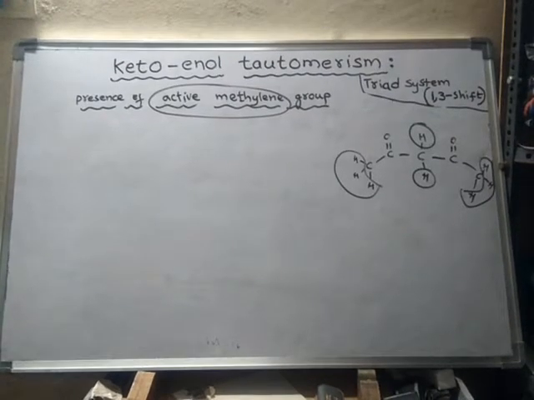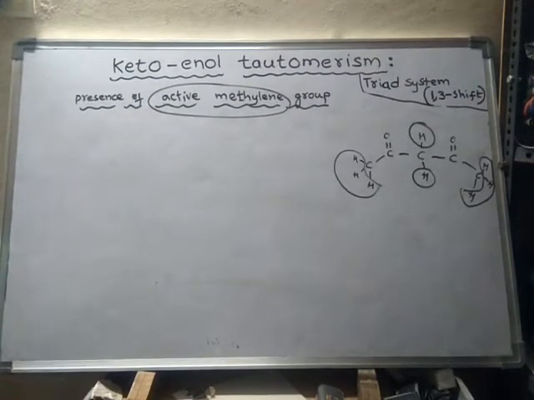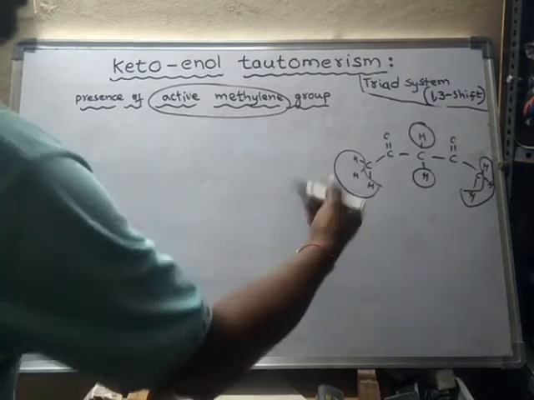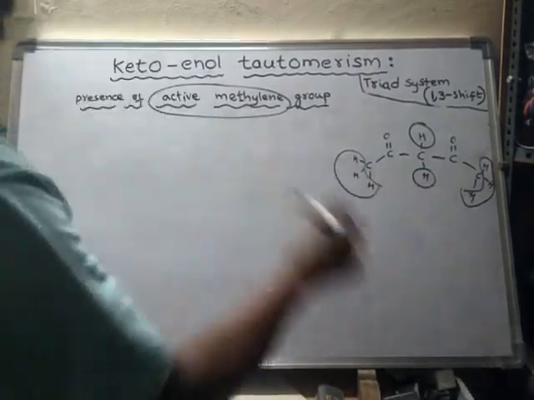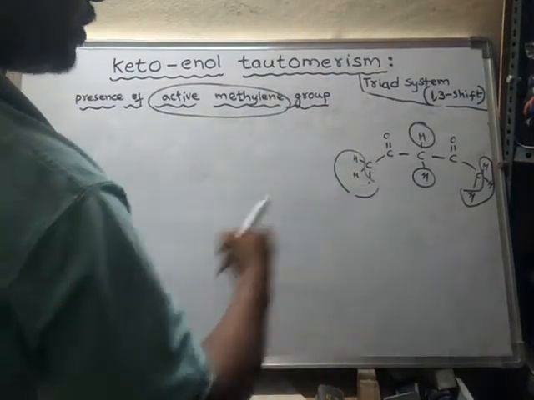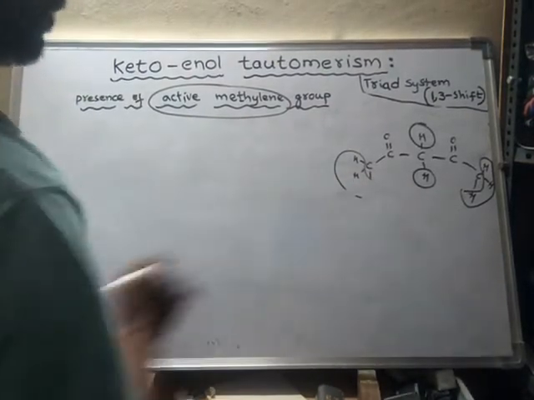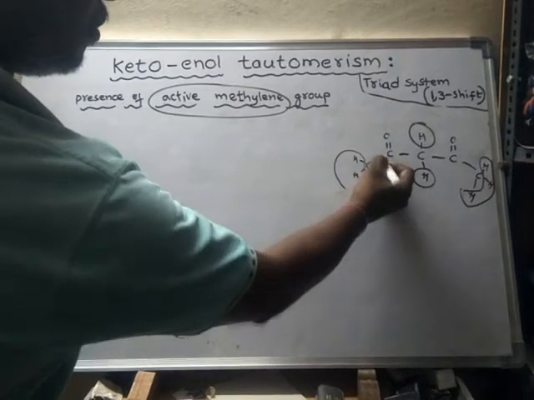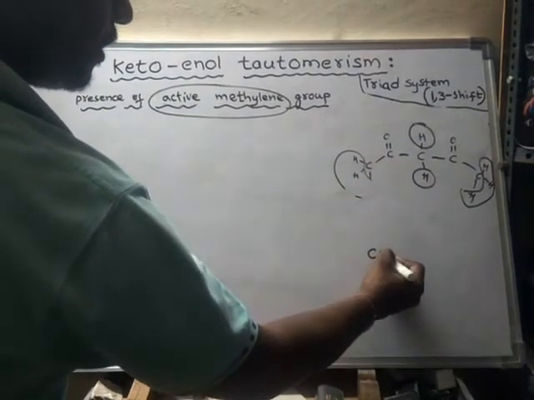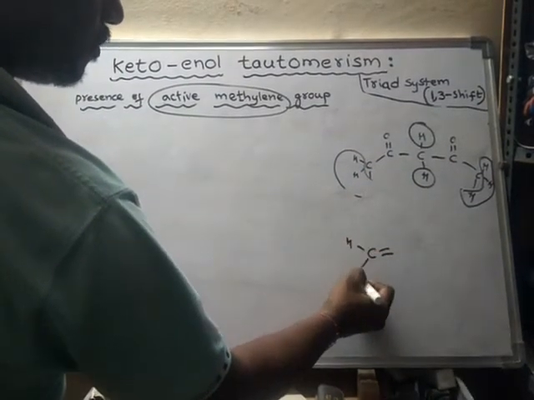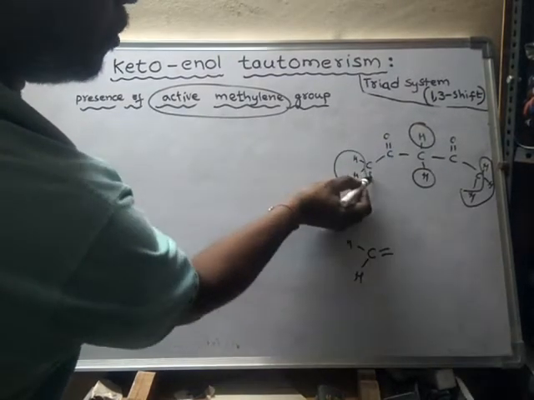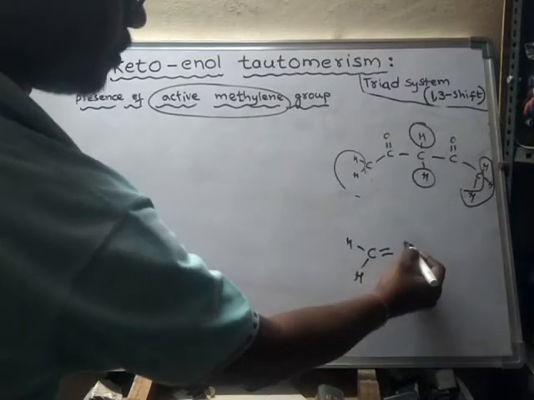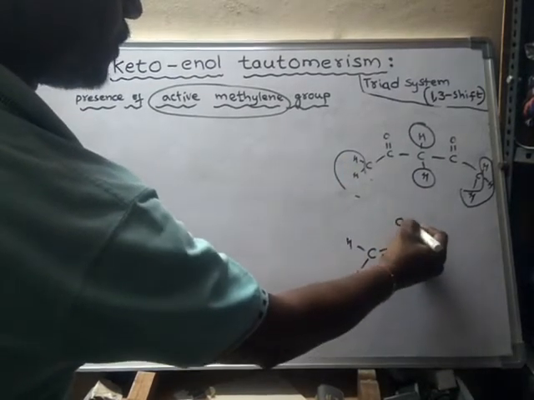Why is this more acidic than this one? Look here, suppose this hydrogen is lost, what happens? Here it forms a double bond, and this hydrogen will shift to oxygen. Therefore it forms OH.